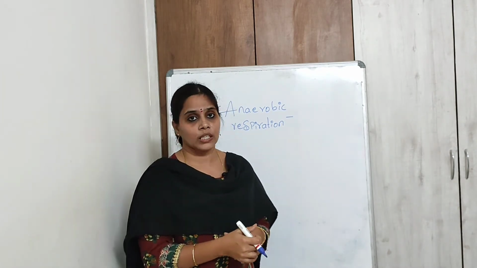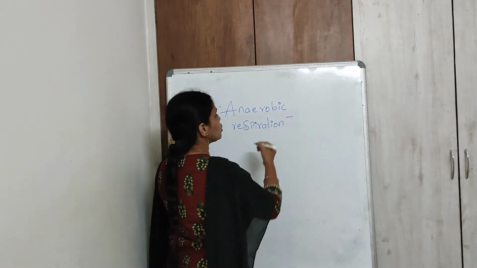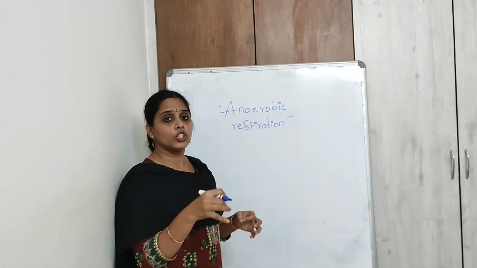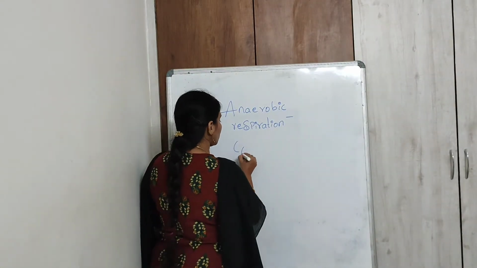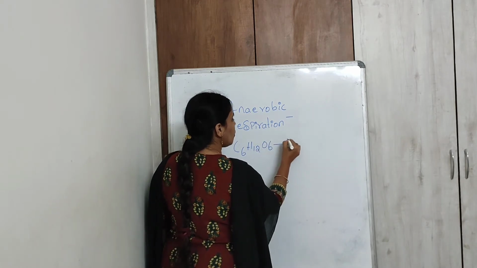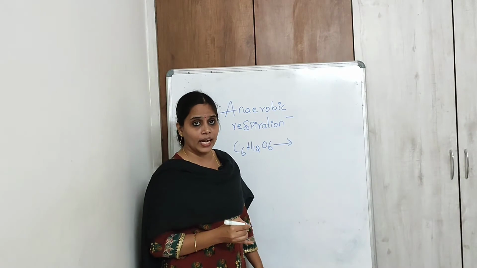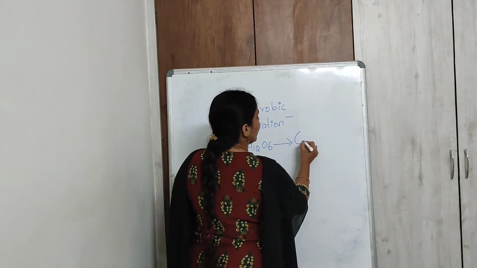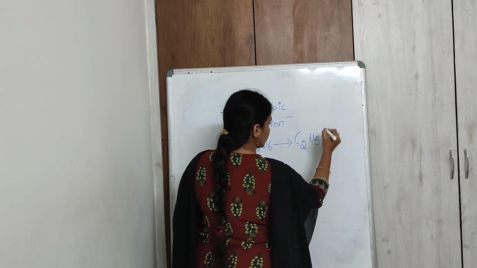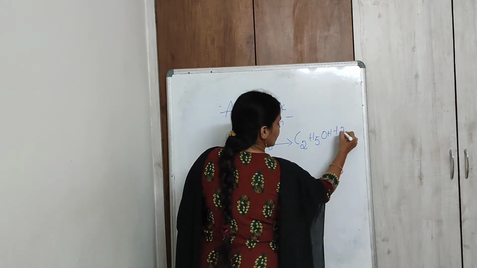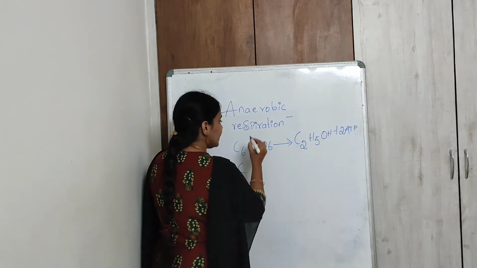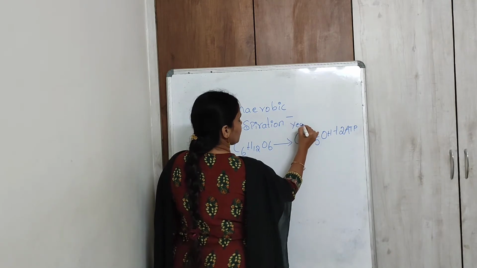So what are the products of anaerobic respiration? As sufficient oxygen is not present, the glucose C6H12O6 will break down in the absence of oxygen and give rise to ethyl alcohol, C2H5OH, plus energy, that is 2 ATP, and this is in the case of yeast.